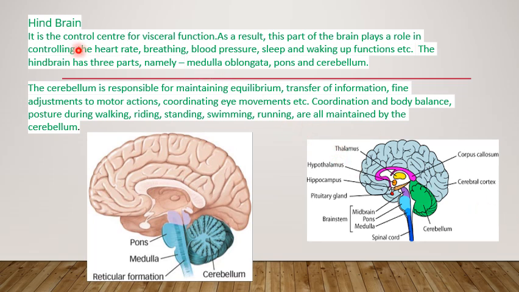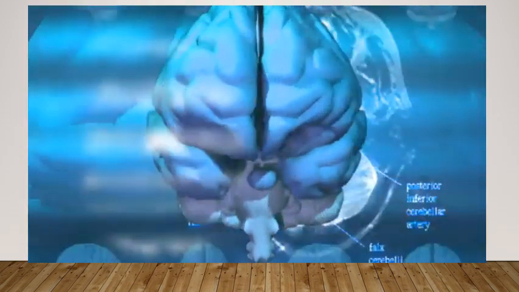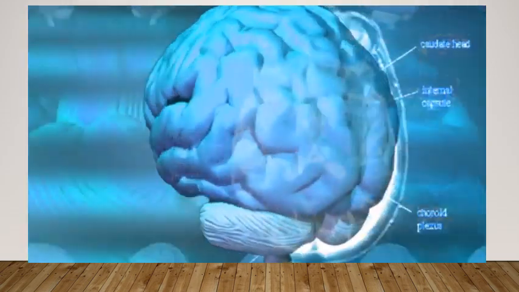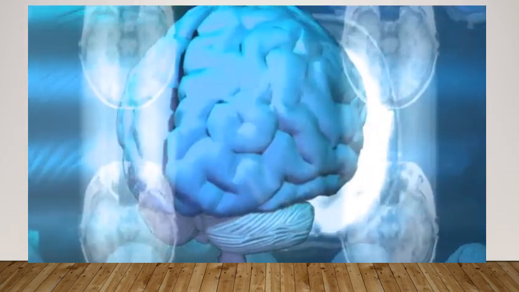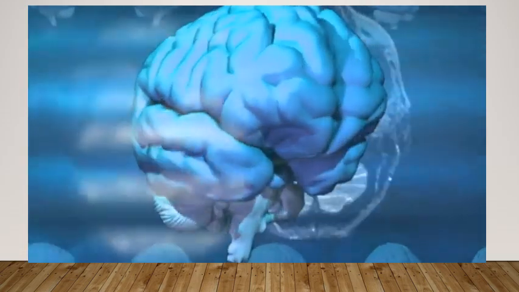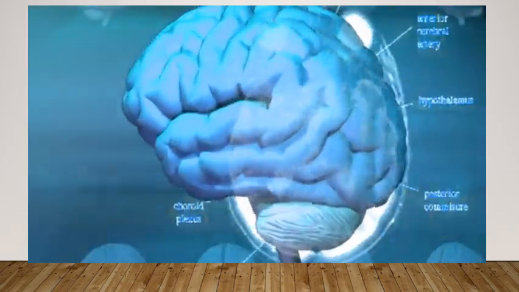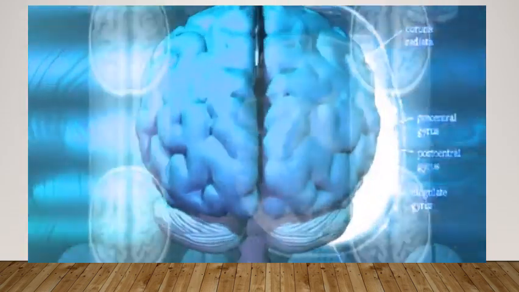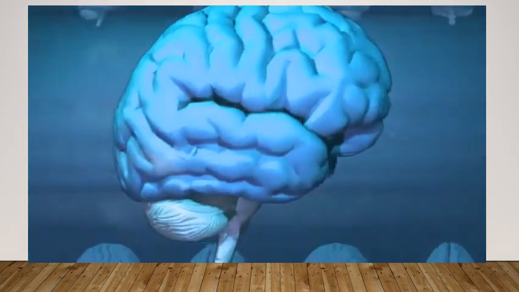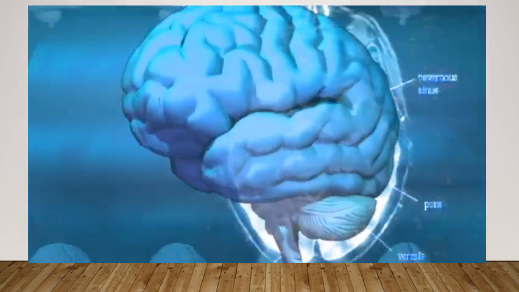So let us move on to the next slide. Have a look at this video, the different parts of the brain you can see here as I explained to you. So these are the different parts of the brain which are present in your body, and they perform different functions. I explained the different functions performed by different parts of the brain. So look at this video clearly, and you will recall the parts I explained. You can see this is the cerebellum, this is the cerebrum, and also you can see the pons, the medulla, as well as other parts of the brain clearly here. I hope you understand better. Okay, let us move on to the next slide.